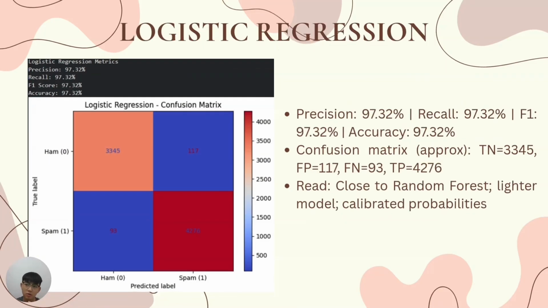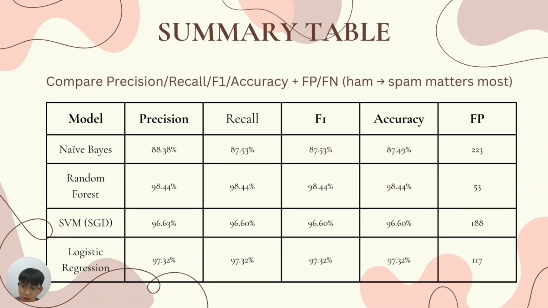Logistic regression scores 97.32% on 4 of them. It records 117 false positives and 93 false negatives. This put it close to random forest while remaining much lighter to deploy, and the calibrated probabilities are helpful when we need a confidence score for risk tier action. Overall, we recommend random forest as the primary baseline with logistic regression as the lightweight alternative.